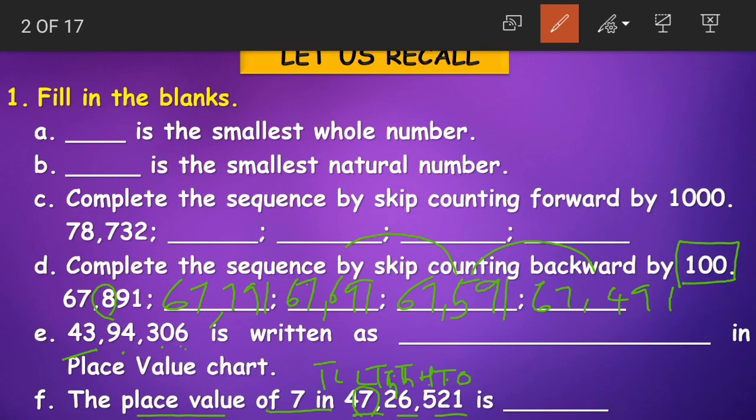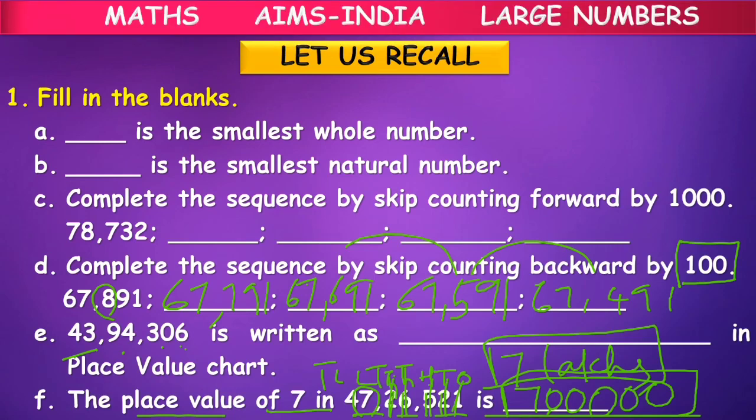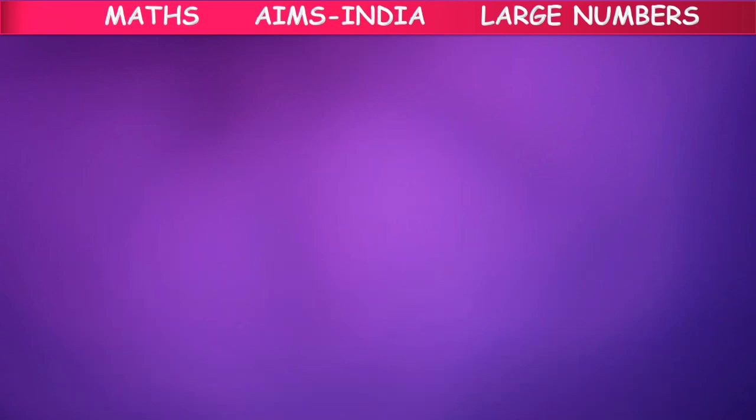So the place value of 7 can be 7 lakhs or 7 with zeros. After 7, look at the number. After 7, how many digits are we having? 1, 2, 3, 4, 5. So after 7, put 5 zeros. Understood children? Now this is in words 7 lakhs, and 7 with 5 zeros is in numbers. After 7 we are having 5 digits, so we put 5 zeros after 7. I hope this is clear children.